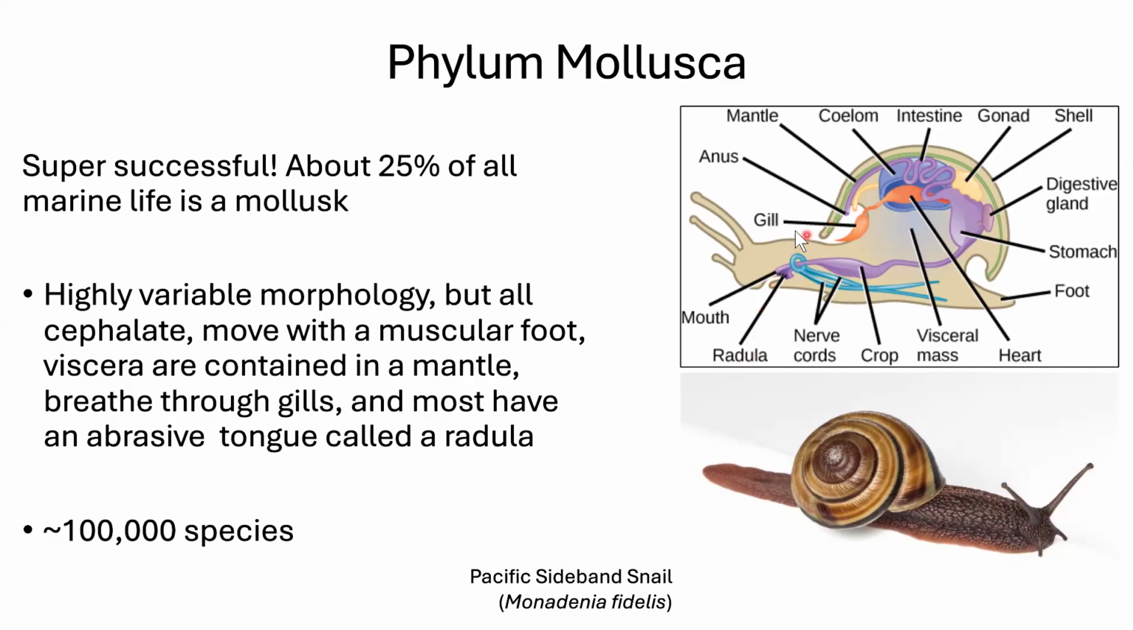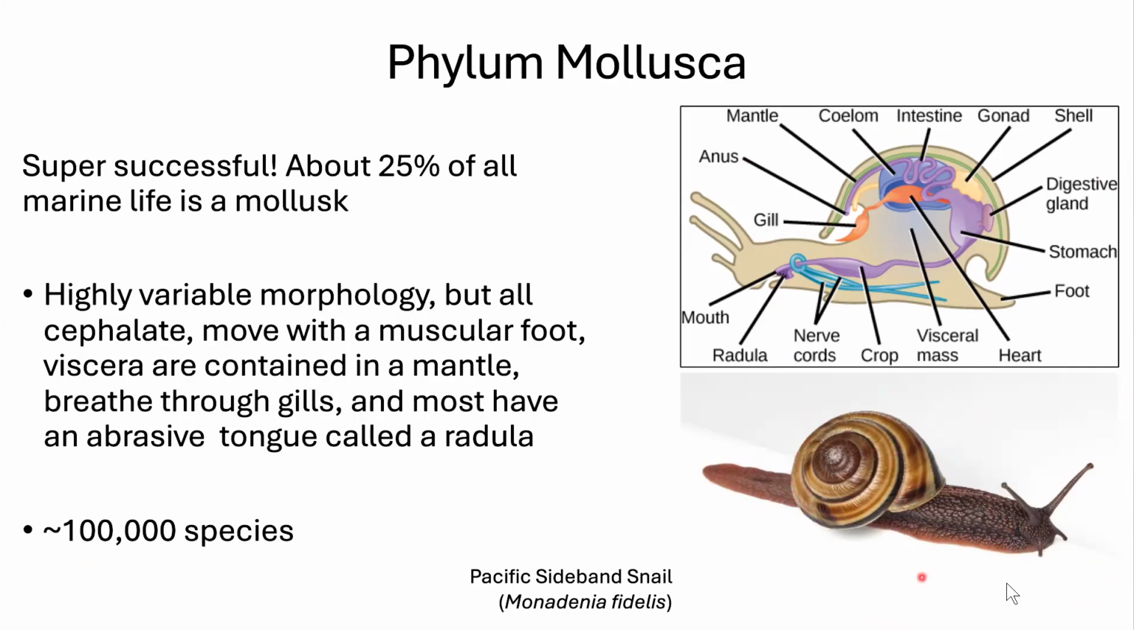Where their gills are depends on the type of organism. Snails have their gills right under the entrance to their shell, and they're going to move around with a muscular foot. Here, the muscular foot is the base of the snail that it contracts and creeps and crawls with. There's about 100,000 species, and they're highly variable. So we use a snail as an example because it's something we're quite familiar with.